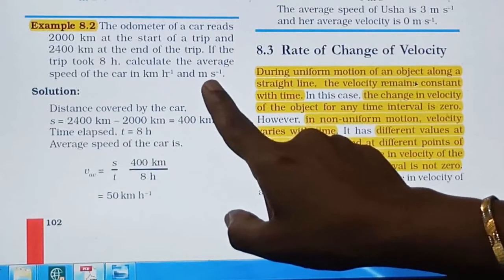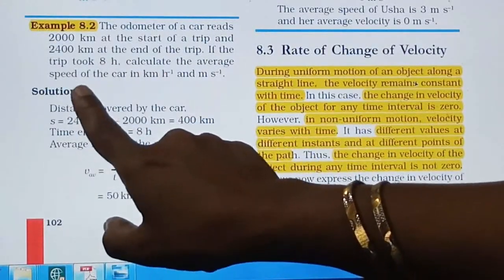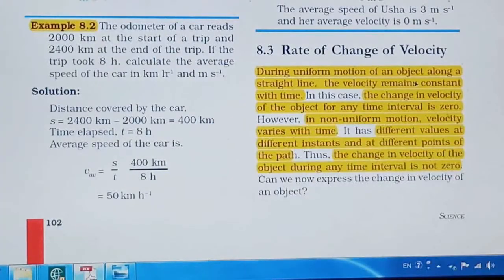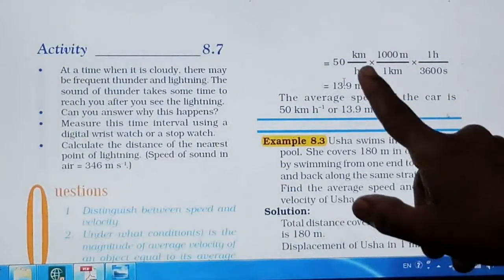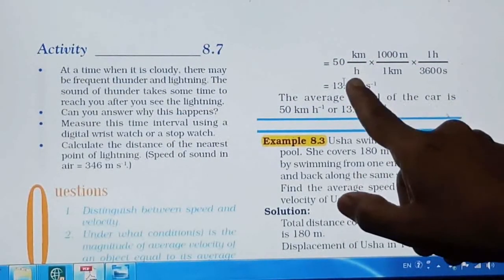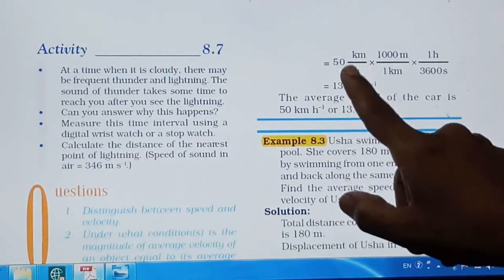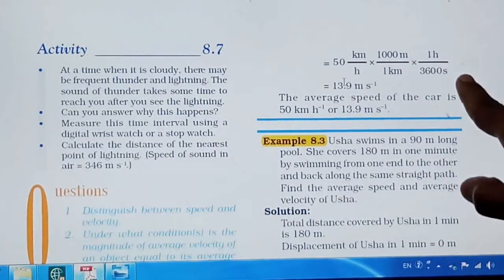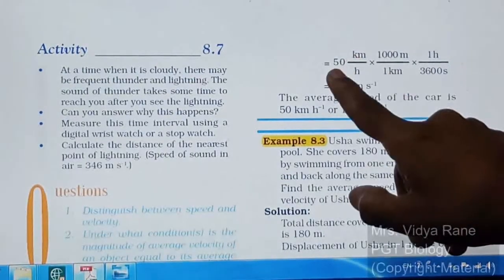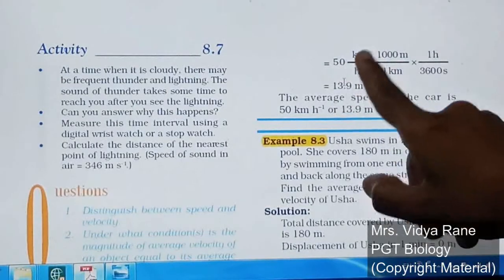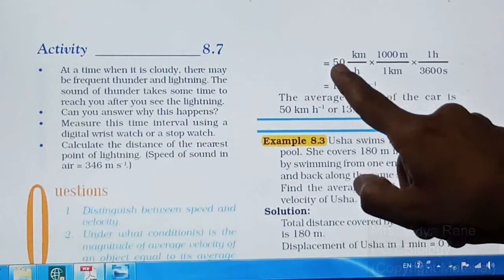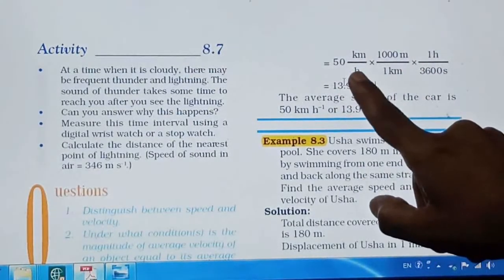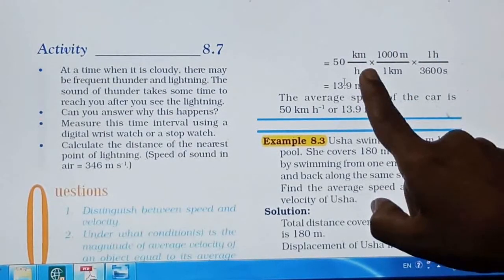Now the next answer asked is to calculate the average speed of the car in meter per second. For that, whatever speed we got in kilometer per hour, you just convert into meter per second. The kilometer distance you convert into meter, so multiply it with 1000. Then the distance will be in meters. Here the time is in hours, so you convert these hours: 1 hour is equal to 60 minutes.